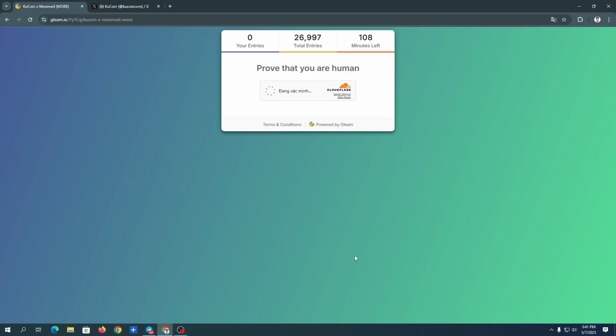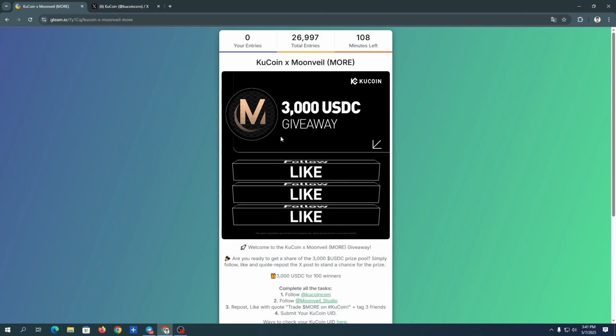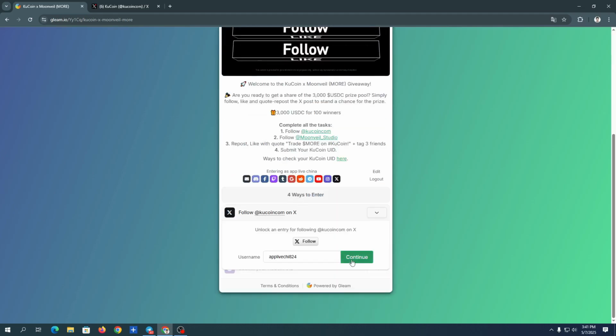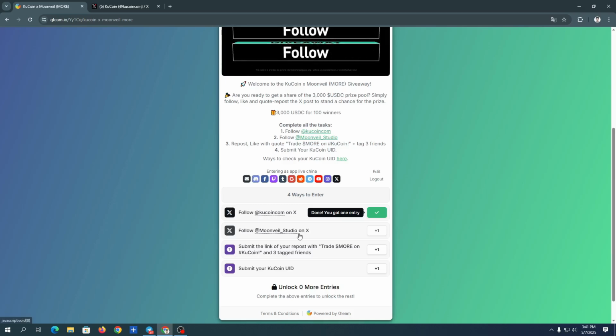Step 2. Next, follow Moonveil Studio, also on X. Just like Step 1, simply hit Follow. Go back to the airdrop page and mark the task as completed.